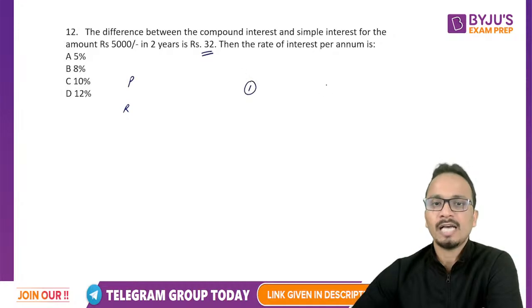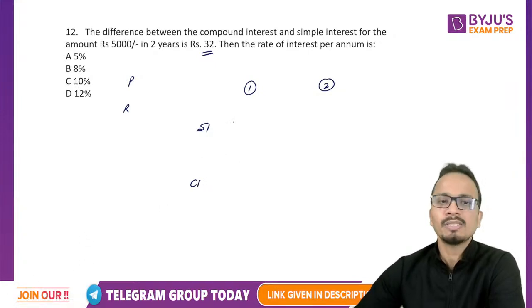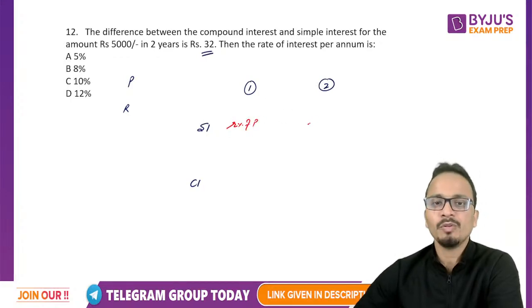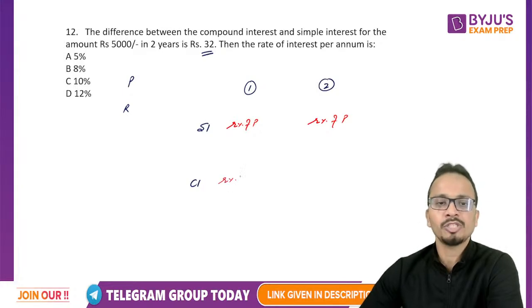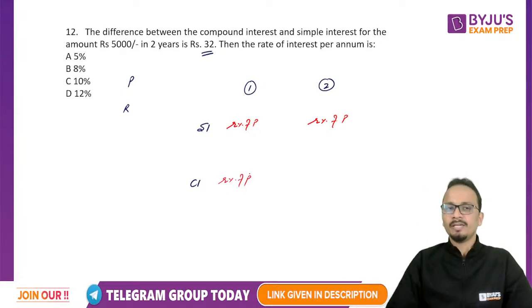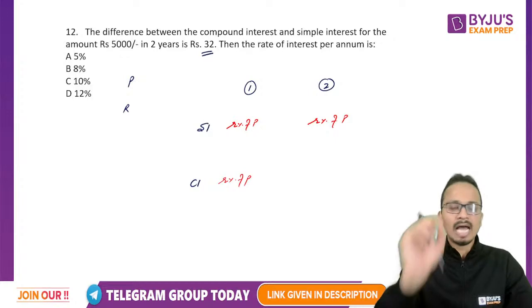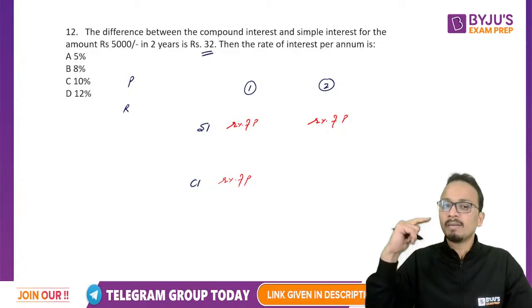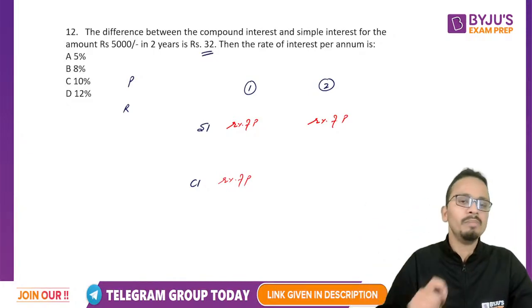Now first year and second year, simple interest and compound interest. Okay. Now I'll fill this table. Simple interest for the first year will be R% of P, and it will be the same in the second year, R% of P. Now compound interest in the first year will be R% of P. So you can remember one thing, that simple interest for every period will remain the same. And compound interest for the first year and simple interest for the first year, both will be the same.